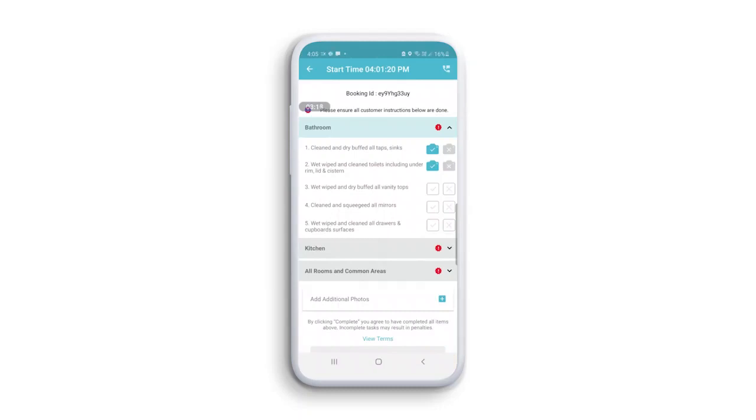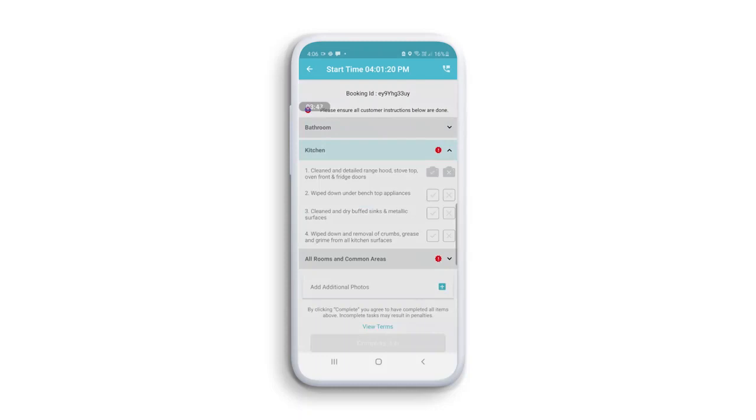Next is wet wiped and dry buffed all vanity tops. Next item is cleaned and squeegeed all mirrors. Clean the mirrors, ensuring they're streak free. Finally, make sure you've wet wiped and cleaned all drawers and cupboard surfaces. Next, we move on to the kitchen.